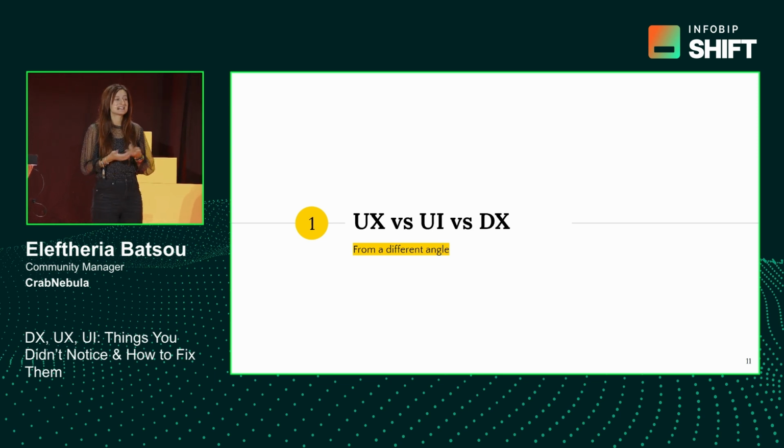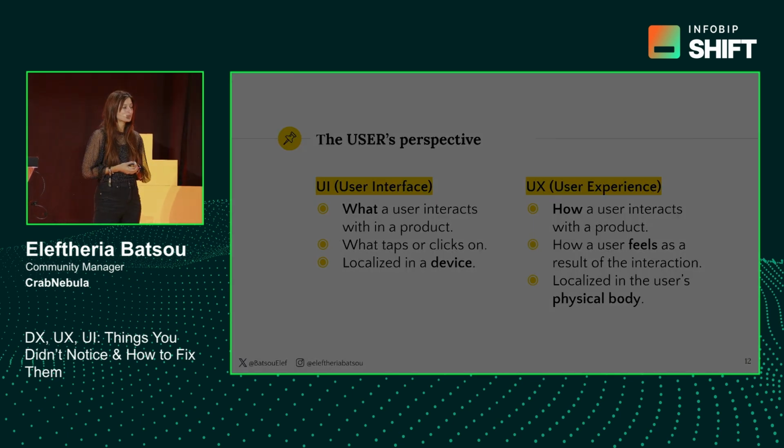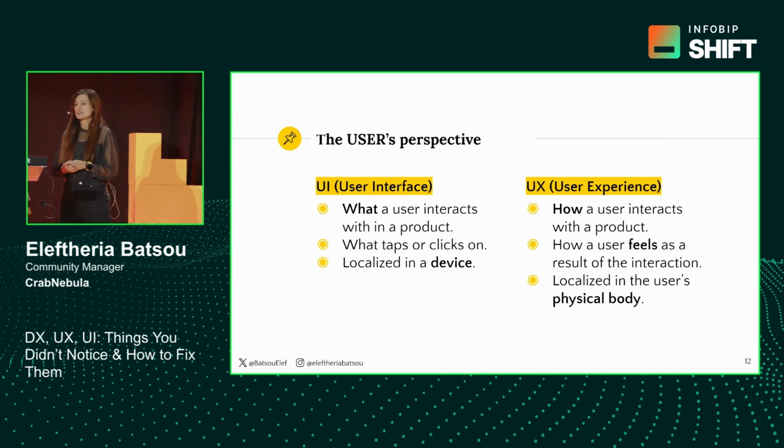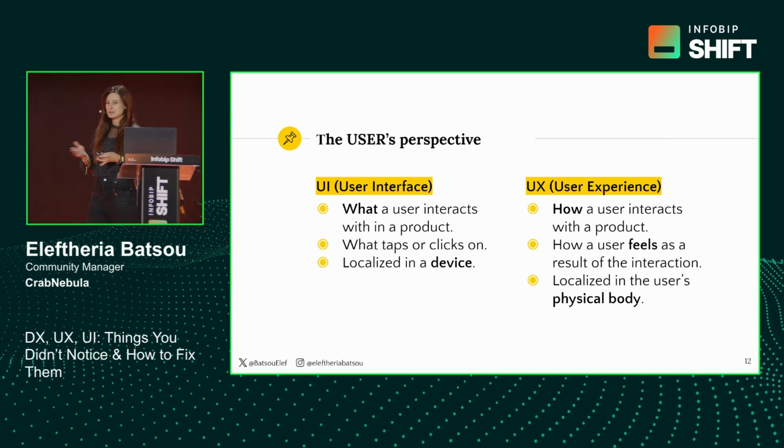Let's now see what is UX, DX, and UI, and how you can leverage that as a developer. I will start from the user's perspective, as it's a little bit easier to understand. So from the user's perspective, user interface, or UI, is what the user interacts with, what taps on or clicks on, and the whole experience is localized in a device.